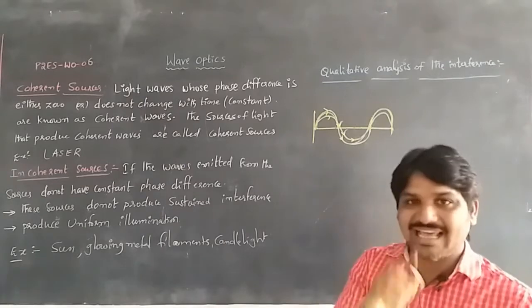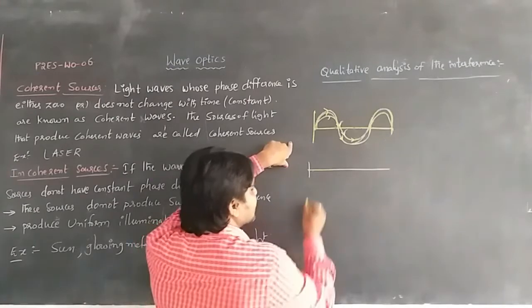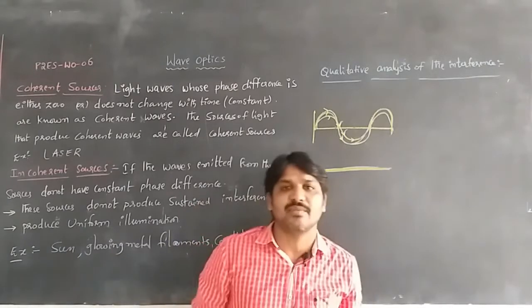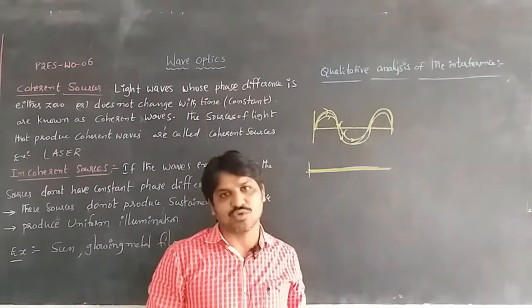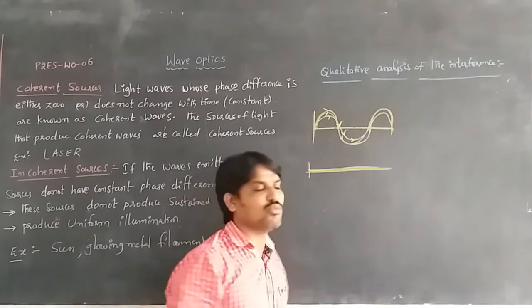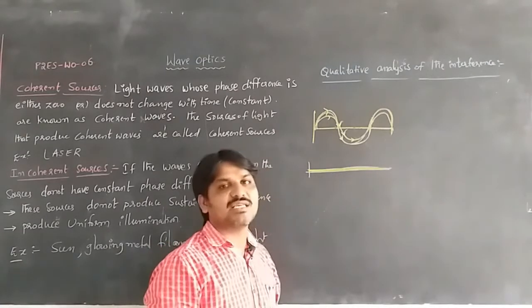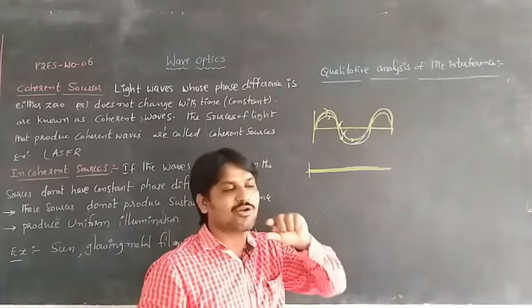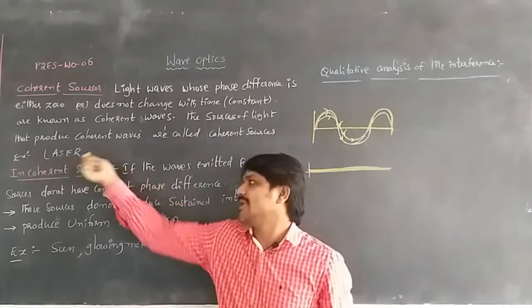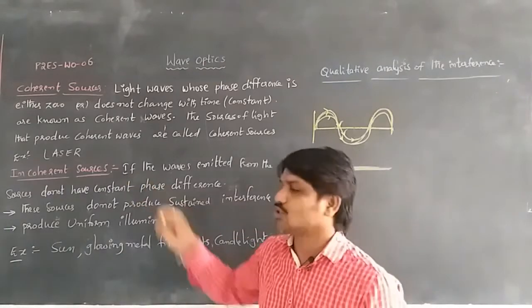For example, a laser. A laser gives monochromatic, unidirectional light with high intensity. Whenever it travels in a direction, continuous waves are produced from the source with the same amplitude and high intensity, in one direction. So its phase difference will be 0 or a constant phase difference. That's why we can say a laser is an example of a coherent source.